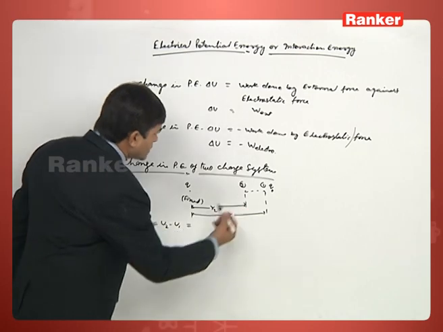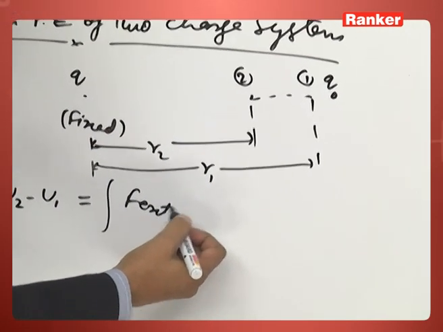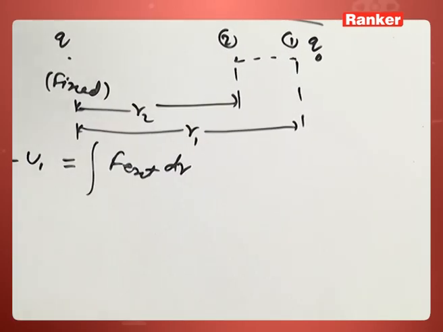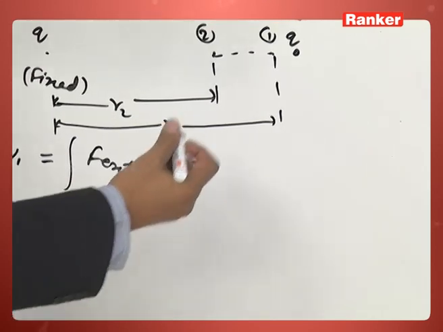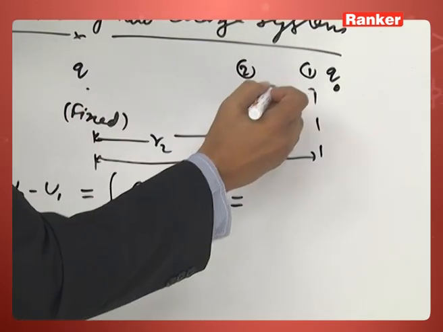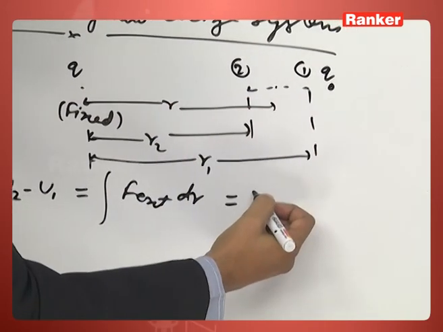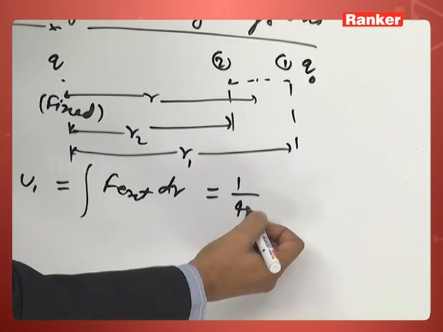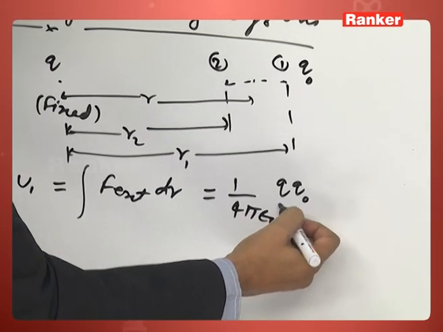So we can solve it this way: integral of F external dr. Now how to calculate F external? Let at a certain position, when the charged particle Q naught is at a distance r, at this position we can write the force as 1 by 4 pi epsilon naught Q Q naught by r square.